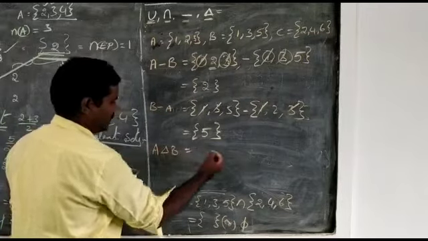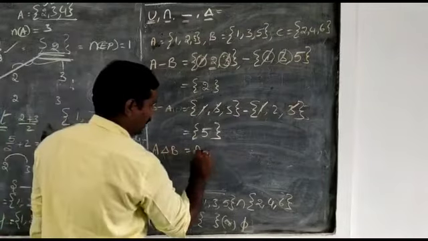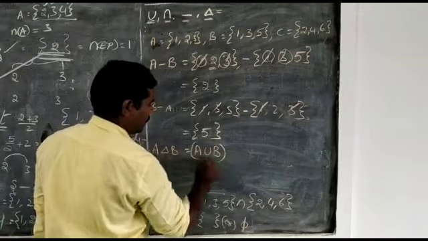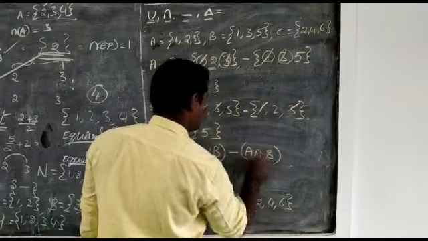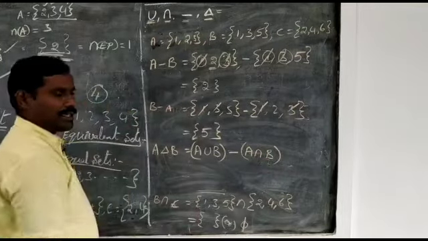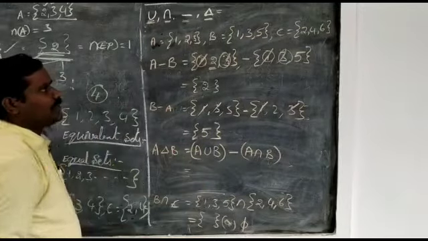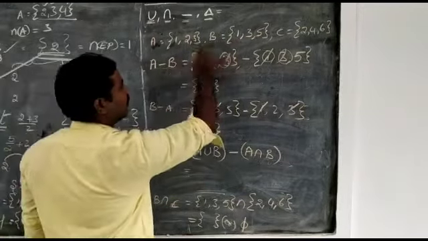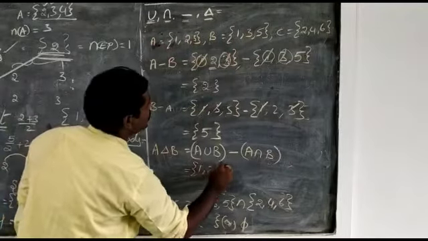Now find A delta B. What is delta? A union B minus A intersection B, or A minus B union B minus A. Now what is A union B? We already found it: write all the elements without repetition, 1, 2, 3 and 5.